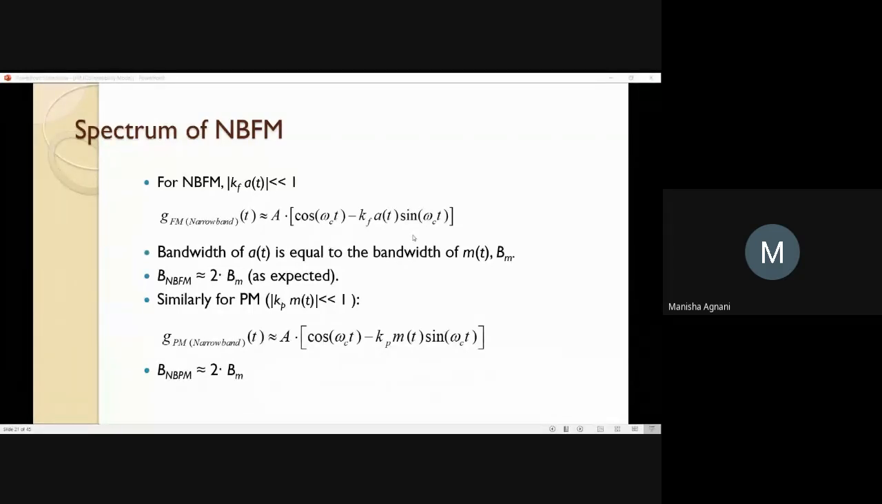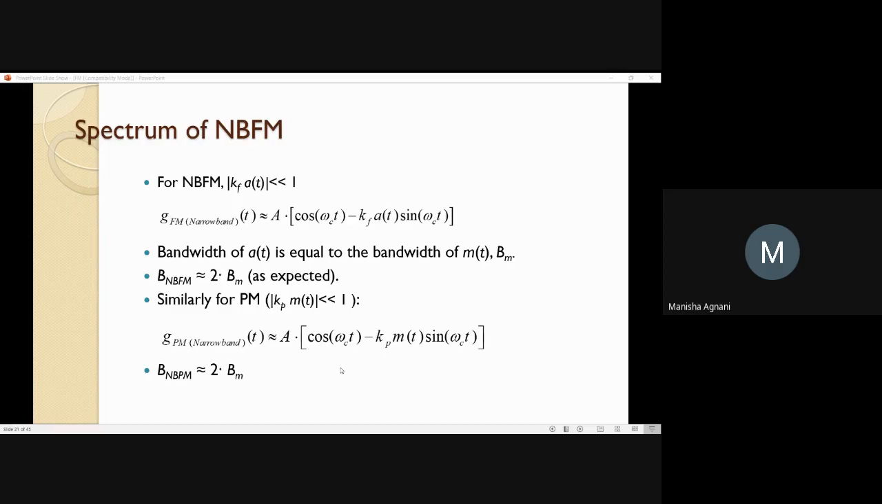On similar lines, we can say for phase modulation also. If the modulus of kp m of t is much less than 1, then you will get the expression for narrowband phase modulation as A cos omega ct minus kp m of t sin omega ct, and thus the bandwidth of narrowband PM will be equal to twice Bm. Now, once I say that my bandwidth of narrowband FM is equal to twice Bm, and I know the equation